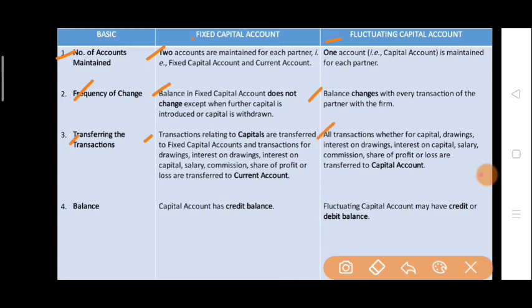But in the fluctuating capital method, all the transactions regarding capital, drawing, interest on capital, salary, commission, share of profit or loss are transferred to the capital account only, because we are maintaining only one account. Balance: fixed capital account has a credit balance, and fluctuating capital account may have a credit or debit balance. So the fluctuating capital account may have a credit balance or it may have a debit balance, but the fixed capital account will always have a credit balance.